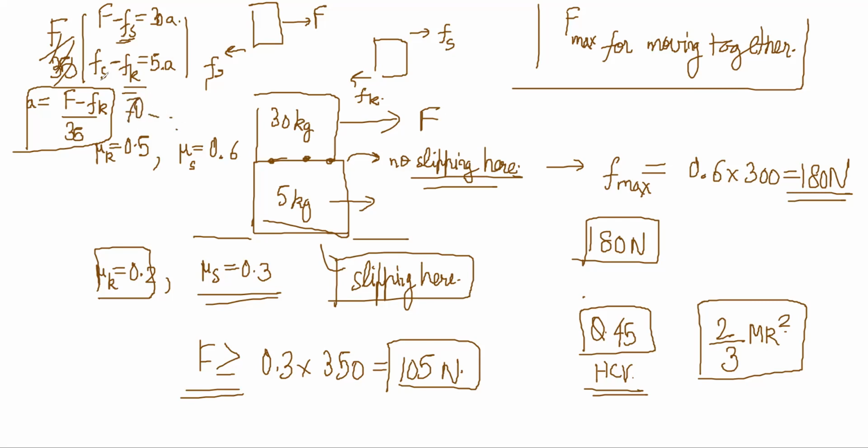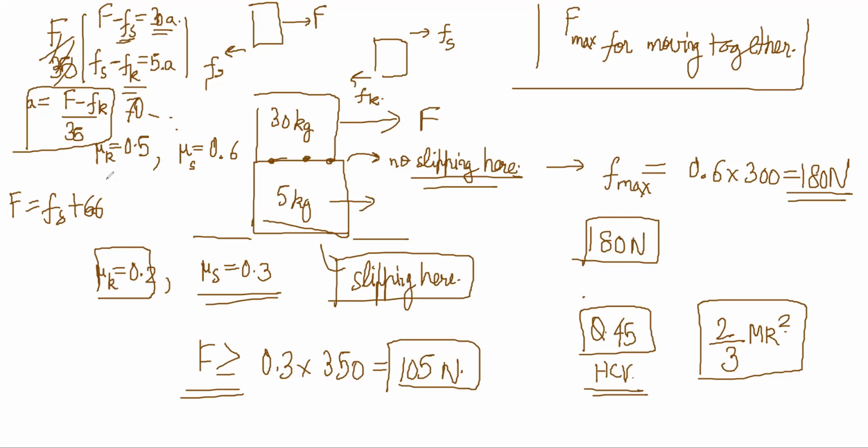And Fs is 180, the maximum. So 110 by 5, so 22 is A. F should be equal to Fs plus 22 into 30.